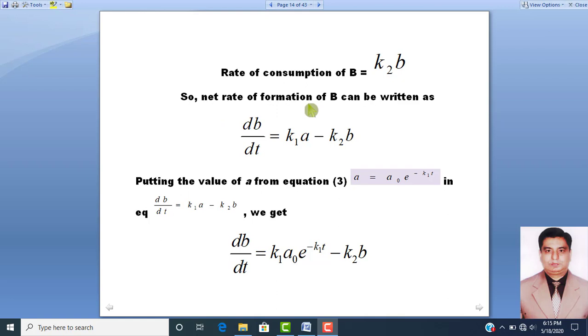So the net rate of formation of B will be dB over dt is equal to K1A minus K2 into B. If we put the value of A from equation number 3 in this equation, then it can be written as dB over dt is equal to K1 A naught into exponential base raised to power minus K1t minus K2B. Dear students, this is the value of A.